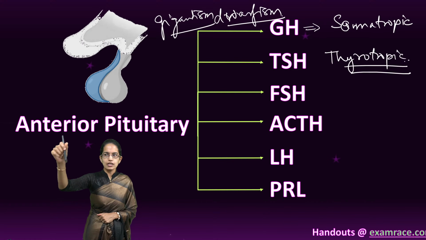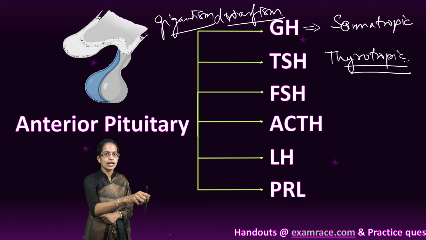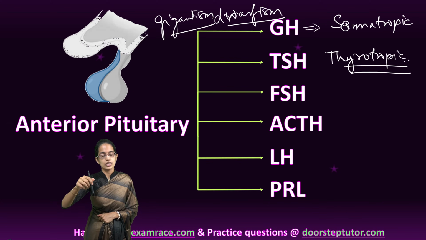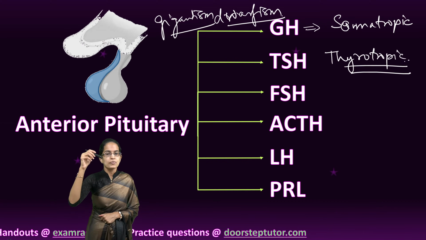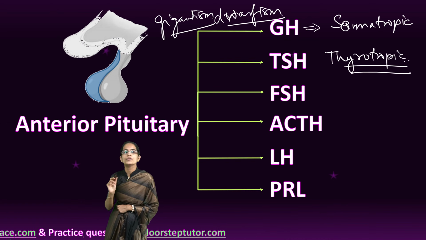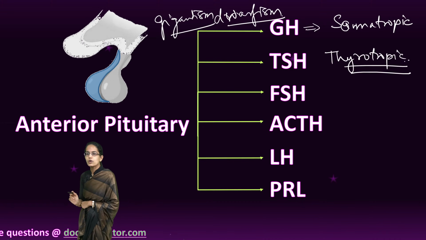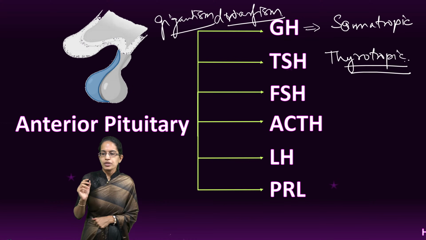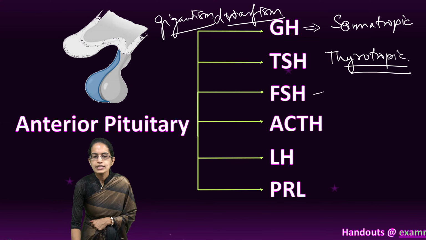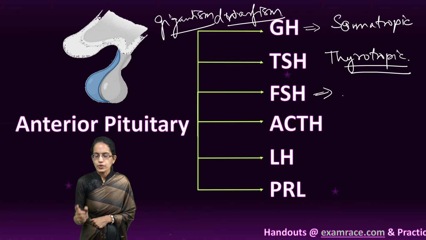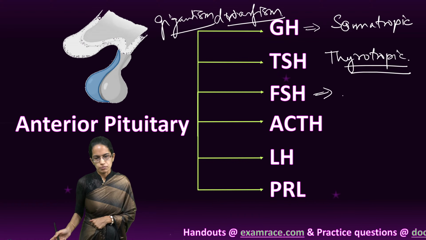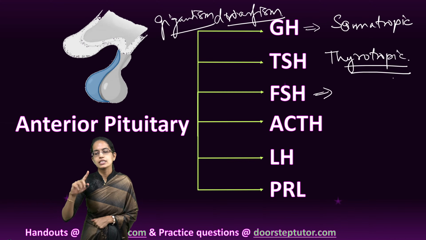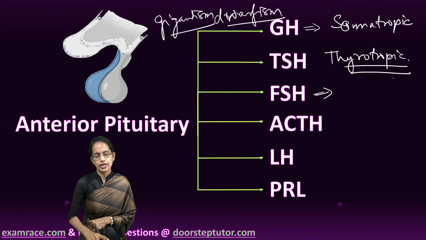So the pituitary controls the thyroid gland, which secretes thyroxine; the release factor for it is TSH, thyroid stimulating hormone, from the pituitary. The next is FSH, follicle stimulating hormone. In males it is responsible for the formation of sperm by the process of spermatogenesis. In females it is responsible for maturation of ovarian follicles.